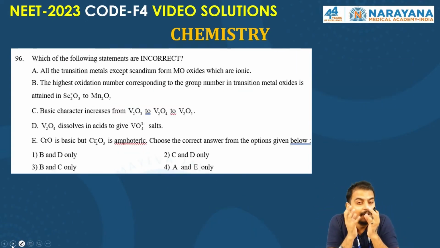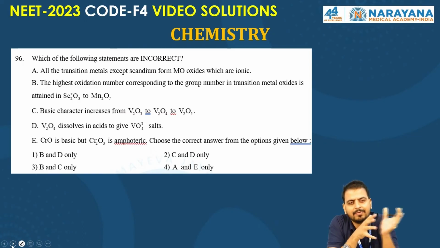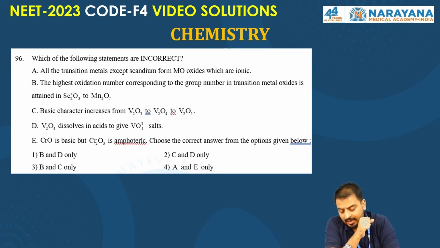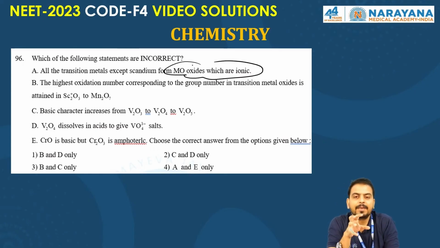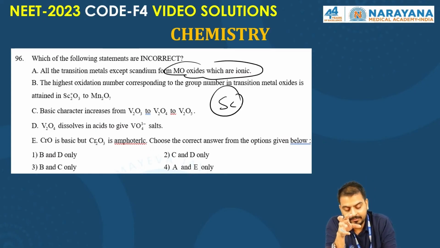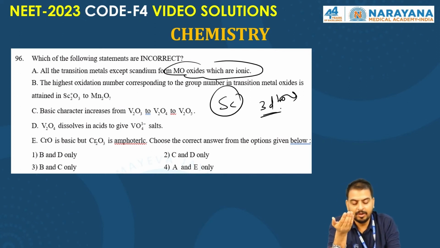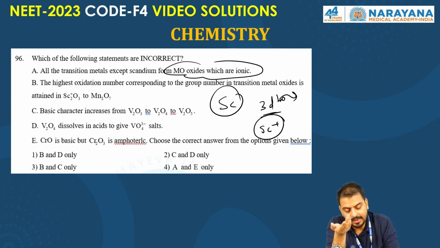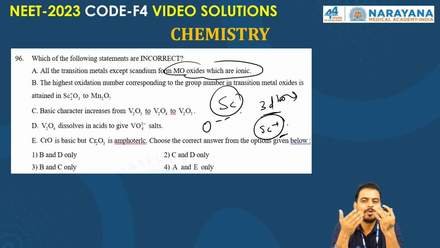One of the very complex questions. Actually, in today's chemistry paper, the inorganic part was a little tough, especially from the d-block chemistry. You have got some very good questions, right? So all the transition metals form oxides except scandium. Scandium is already 3d1, right? So it doesn't form an oxide, because it would exist as Sc plus, whereas O is -2, right? So the oxide cannot be formed.